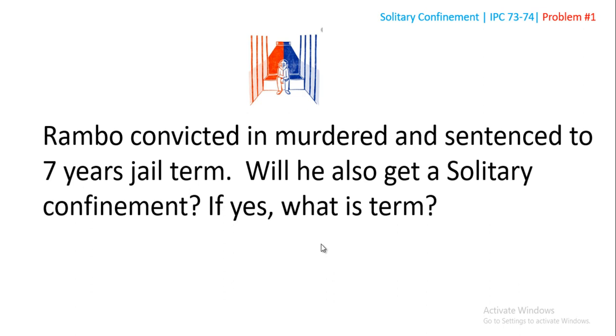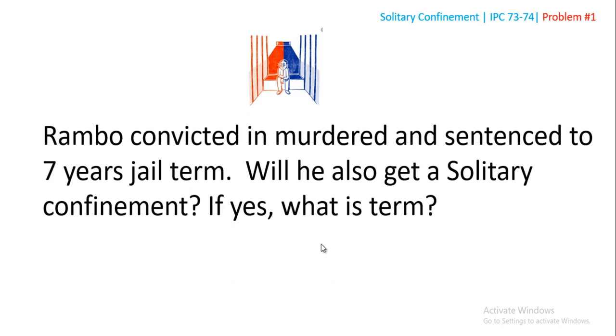You need to write about IPC section 73 and then 74, that is about limitations and all those things. When you know solitary confinement, then you're able to understand the calculations and the method to give solitary confinement to the convicted person.